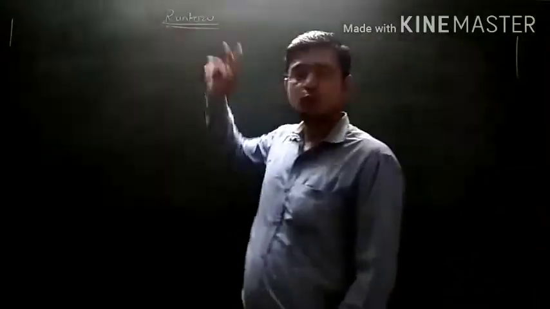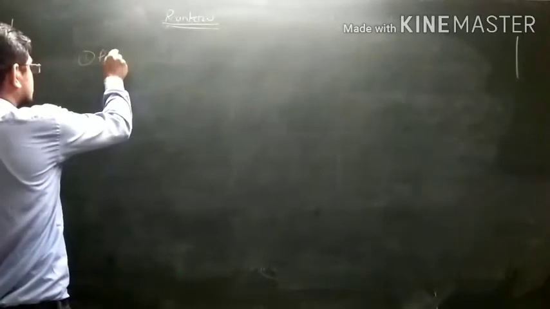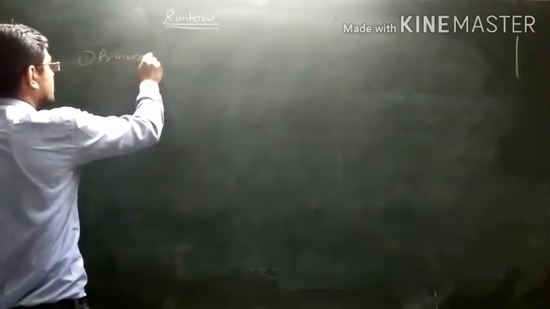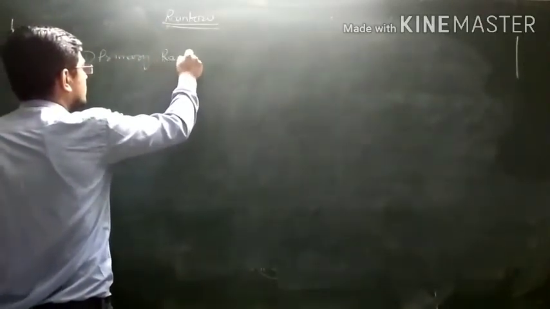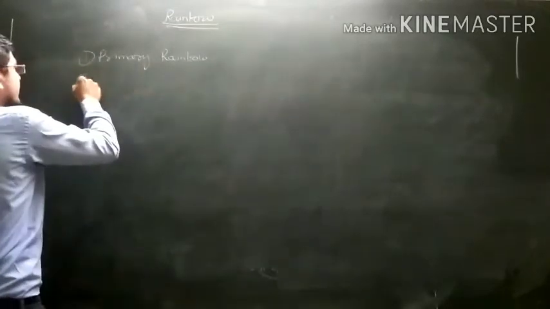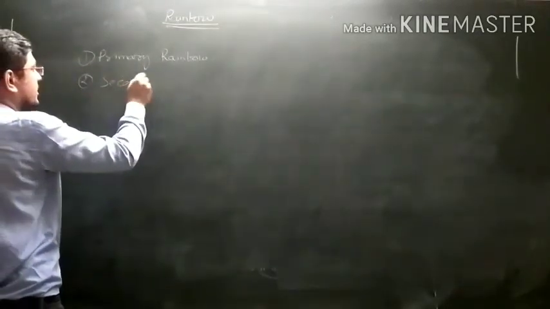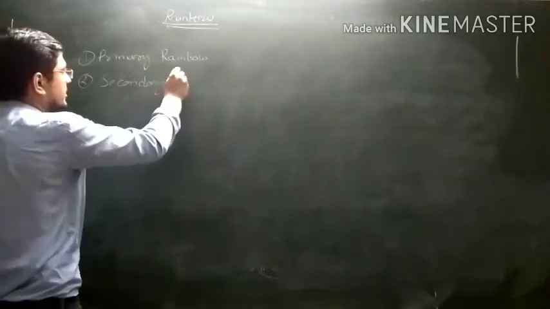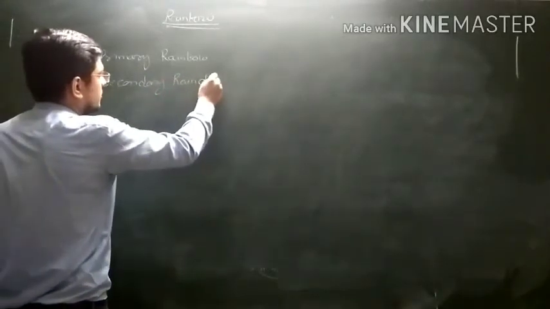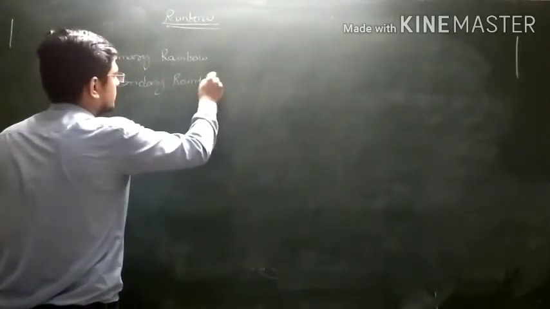Rainbows are of two types. First is primary rainbow, and second is secondary rainbow. So what is primary rainbow?